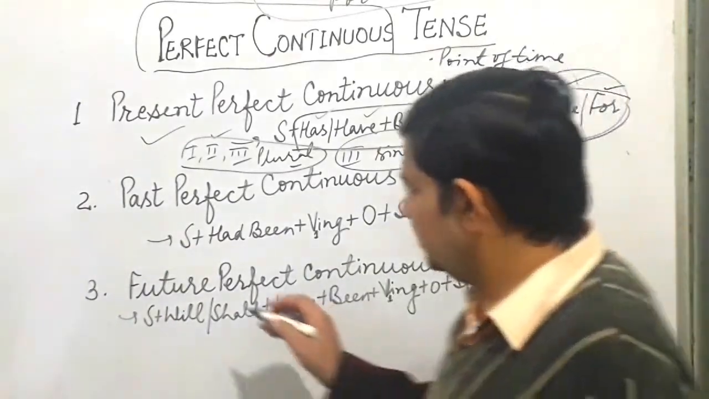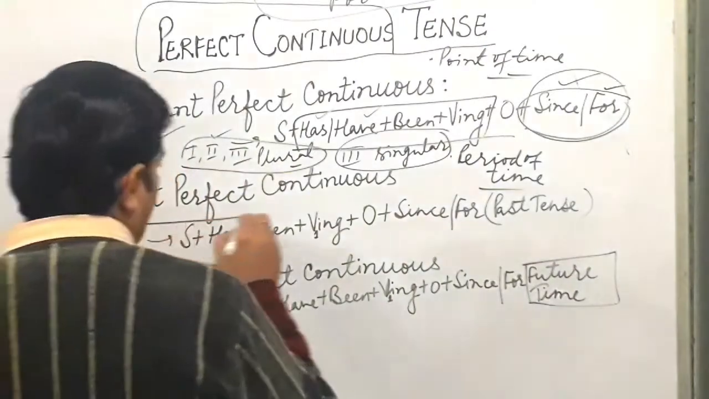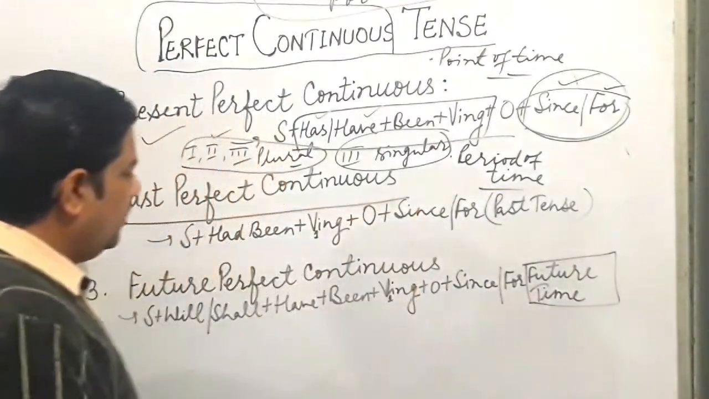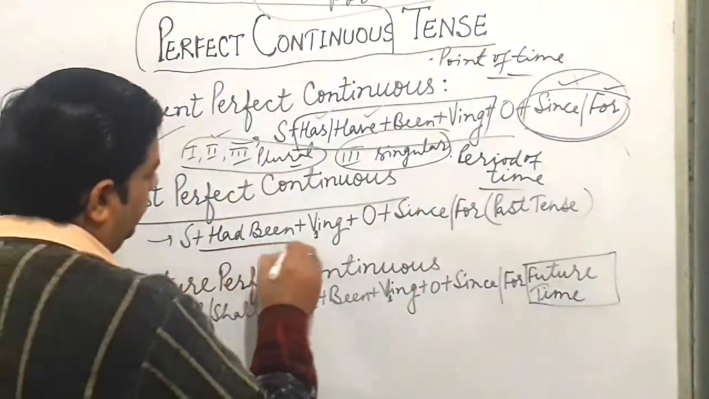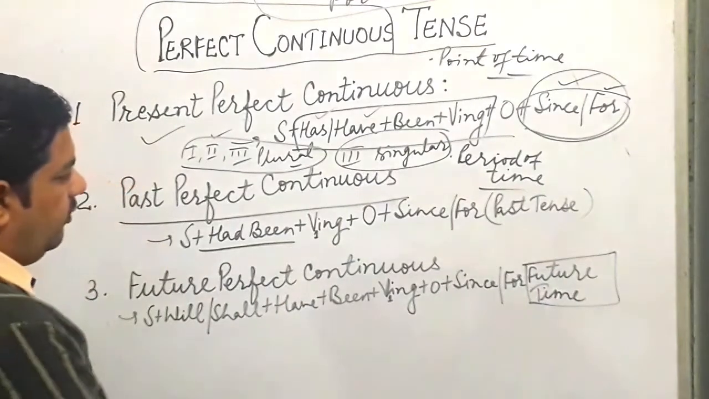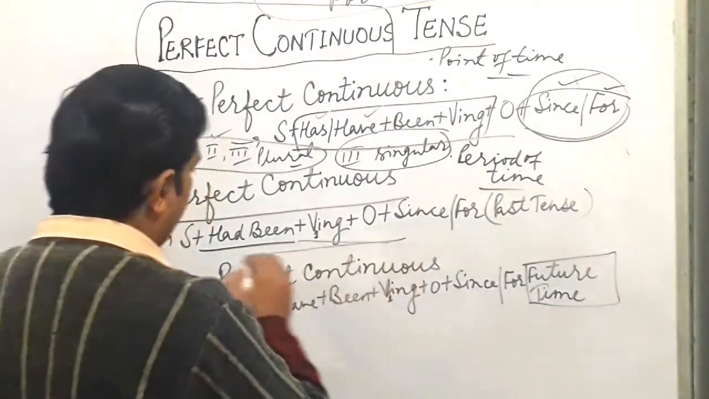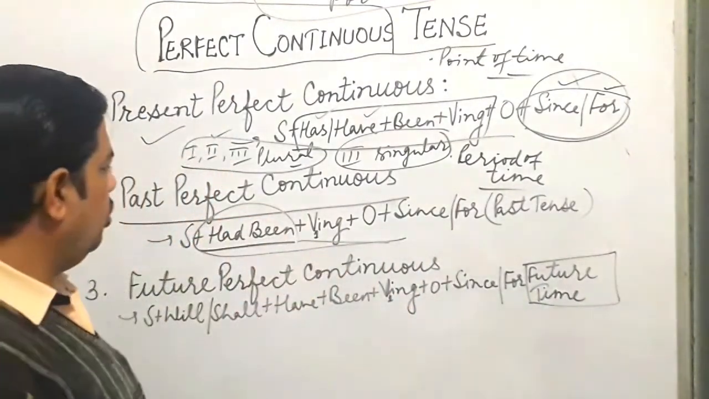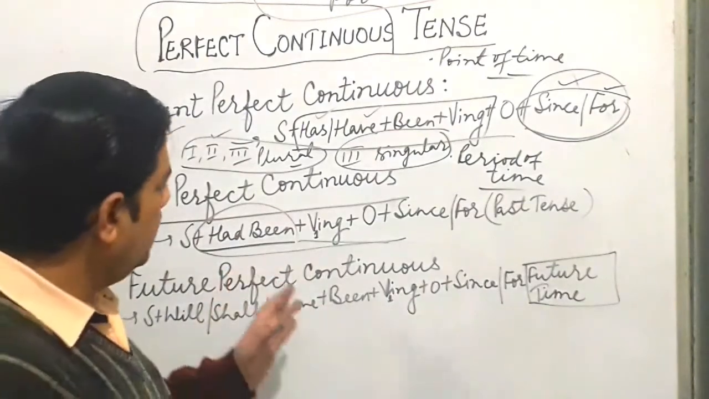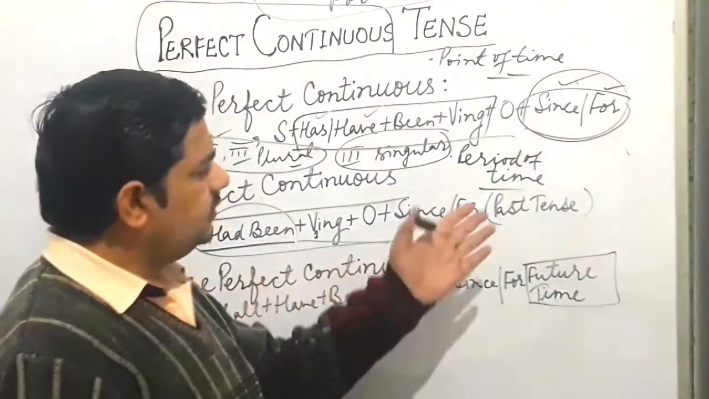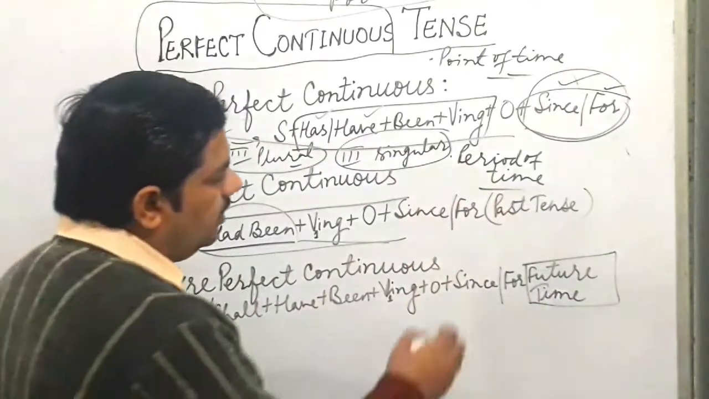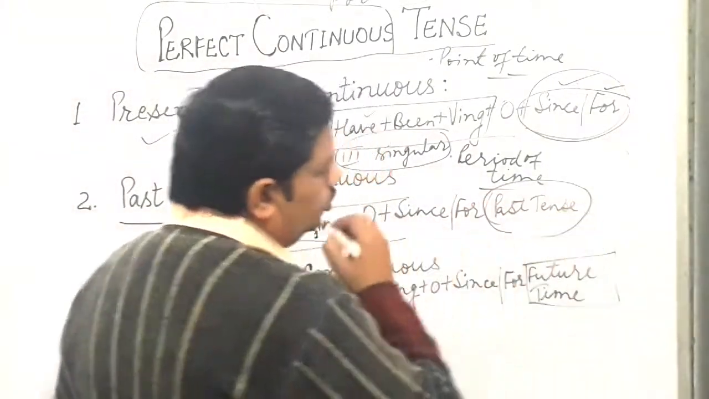So next, children, is past perfect continuous. It's only a matter of changing some helping verbs, but in a different way. In place of has been, have been, we use had been, first form with ing, object, since or for, and one important thing is the use of past tense.